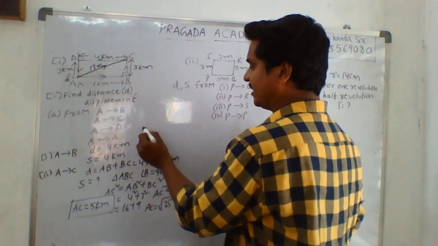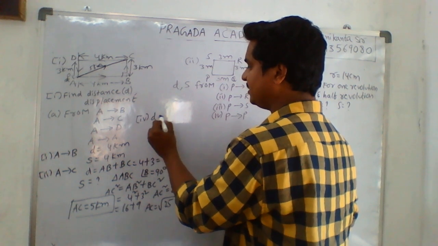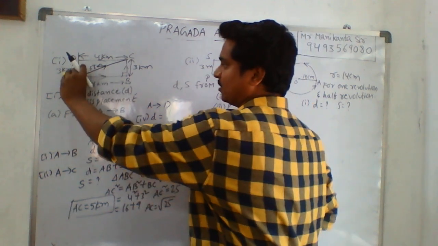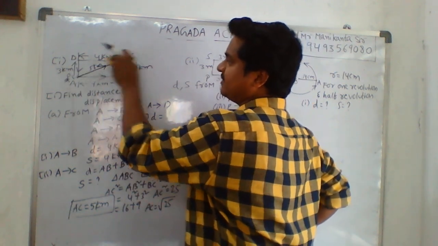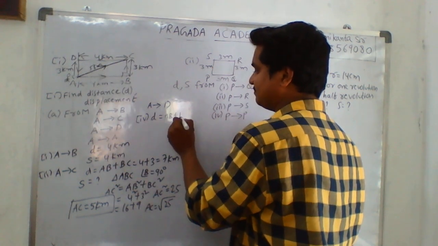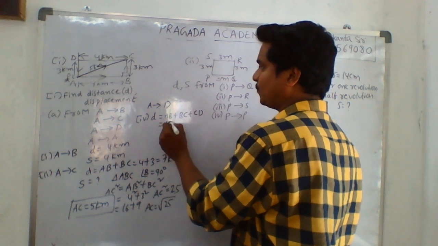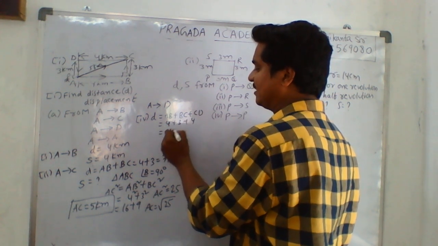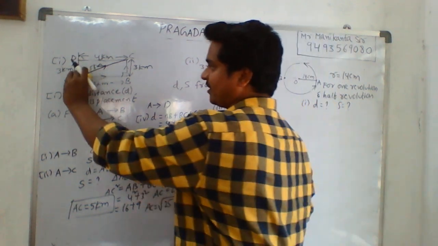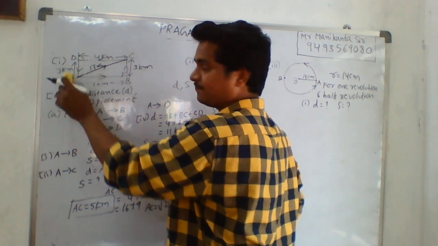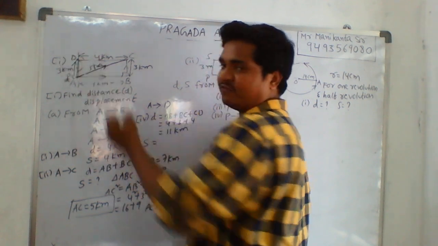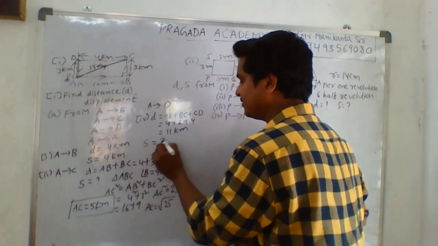Then we need to find A to D also. The distance from A to D is the actual path. First it travels A to B, then B to C, and then C to D. So 4 plus 3 plus 4, nothing but AB plus BC plus CD, you will get 11 kilometers. This is the actual path. But displacement is the shortest distance. It will move directly from A to D. This is the shortest distance. Initial point will be A, final point will be D. So the shortest distance will be 3 kilometers for A to D.